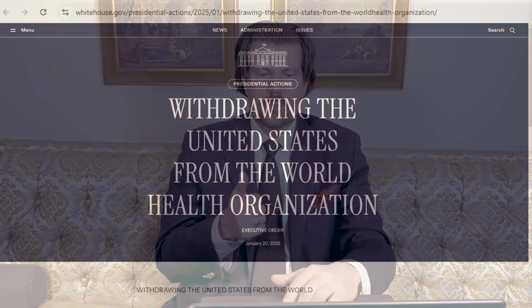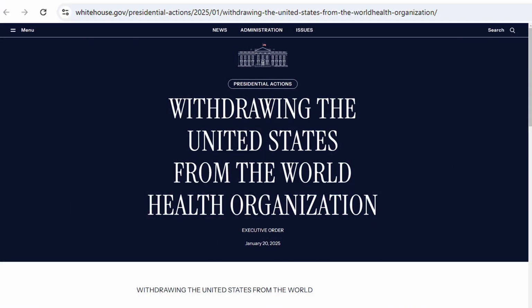Withdrawing the United States from the World Health Organization, the WHO. Of course, you know about the craziness they created during COVID and how they did a horrible job. So here, Section 1, purpose. The United States noticed its withdrawal from the World Health Organization in 2020 due to the organization's mishandling. He calls it out. I like this. I like that we're calling it out because you got to know about it first so that you, the people, can demand that this occurs.